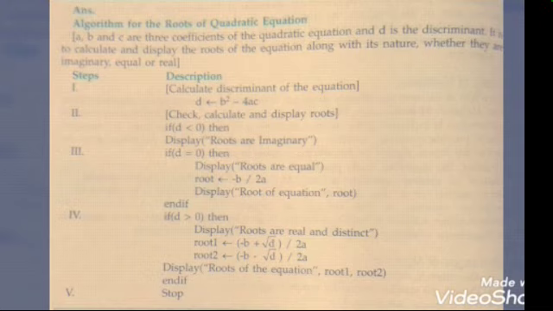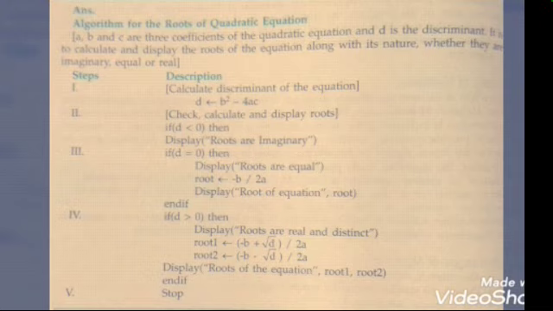Let's see the solution of this algorithm for the roots of quadratic equation. Here we have taken three variables a, b and c, which are the three coefficients of a quadratic equation, and d is the discriminant. Now we have to calculate and display the roots of the equation along with its nature, whether they are imaginary, equal or not. So we are taking steps over here. At the left side and right side we are writing the description.